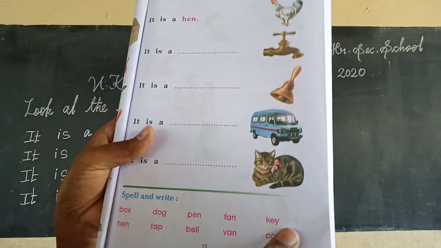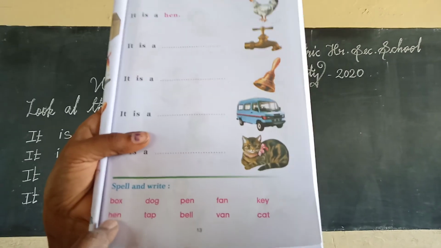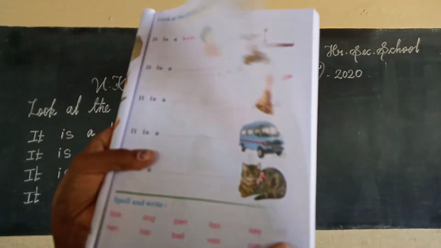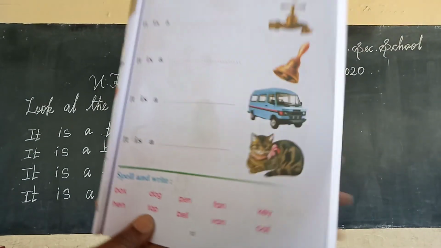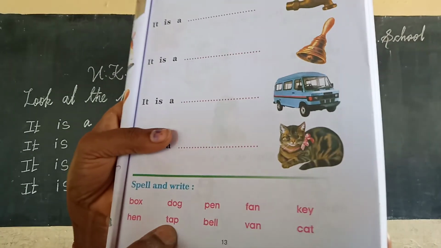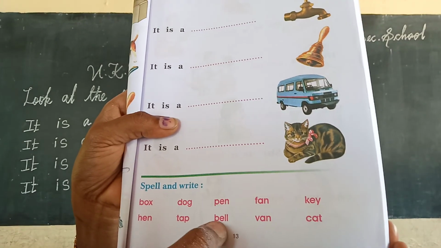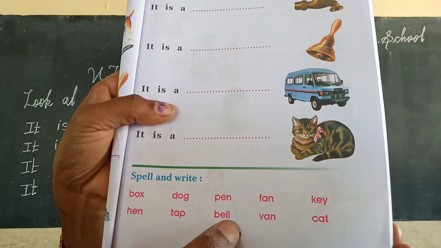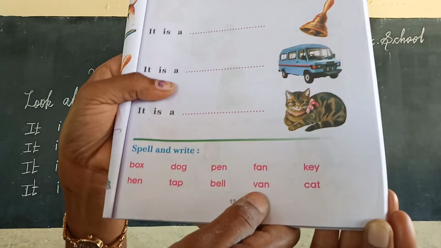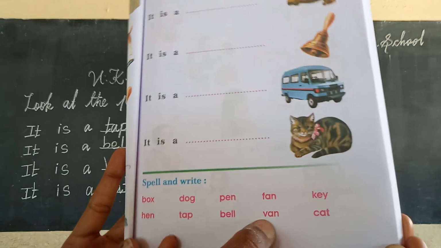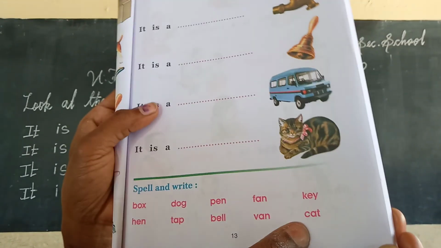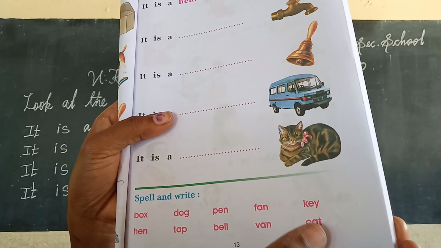K-E-Y, key. Next, hen. H-E-N, hen. Next, tap. T-A-P, tap. Bell. B-E-L-L, bell. Next one, van. V-A-N, van. Cat. C-A-T, cat.